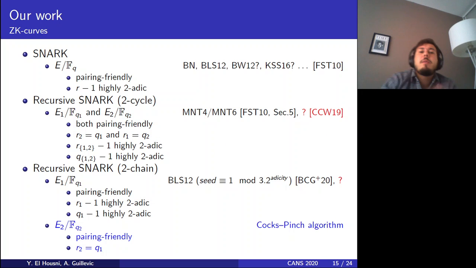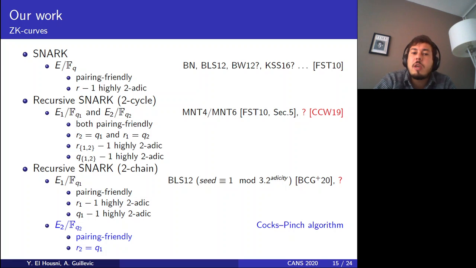So let's take a little look at the big picture. We are doing SNARKs, so we need pairing-friendly elliptic curves. If we are just doing SNARKs, we need this elliptic curve to be pairing-friendly and the subgroup order minus 1 divisible by a high power of 2. This is to have an efficient FFT implementation. So we can choose from a wide range of elliptic curves in the literature, namely BN, BLS12, BW12, maybe KSS16. If you want to do recursive SNARKs, however, remember those two scenarios with 2-cycle or 2-chain.